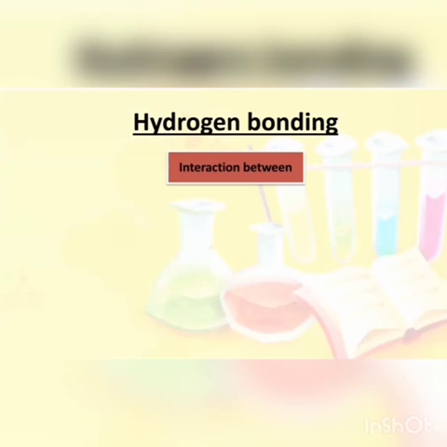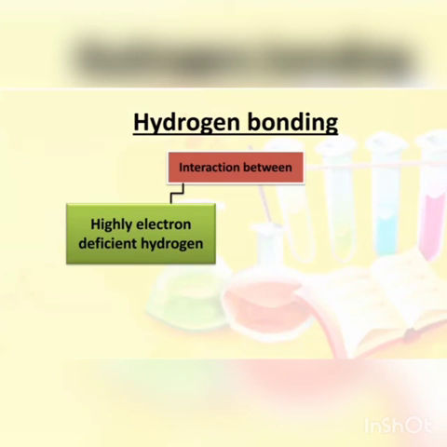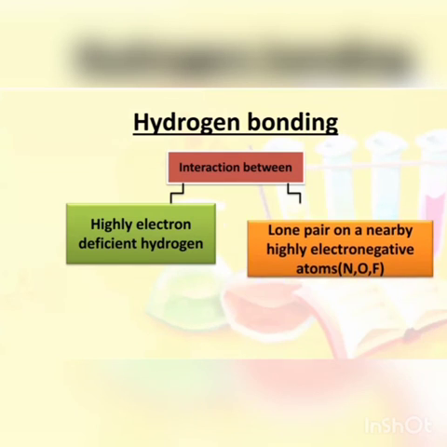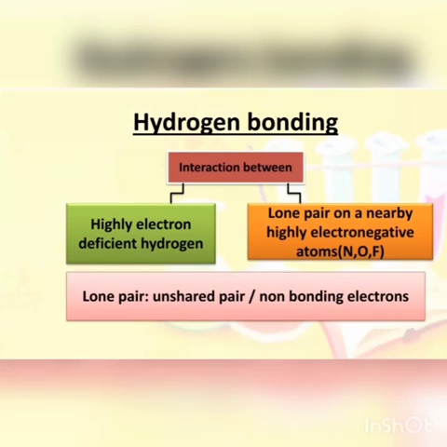This is the interaction between highly electron-deficient hydrogen and the lone pair on a nearby highly electronegative atom. What are these? This is the interaction between hydrogen and lone pair. Lone pairs are the unshared pairs or non-bonding electrons that are present on the electronegative atoms.